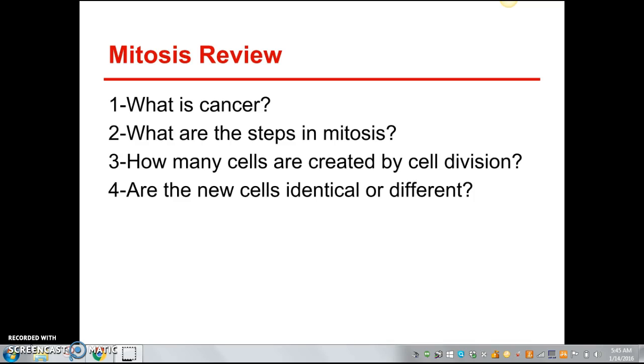I usually say meiosis. Quick little review of your last set of notes, though, about mitosis, okay? So make sure that you can answer these 4 questions about mitosis. Make sure you can do those 4 things.